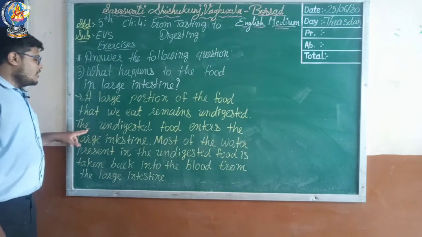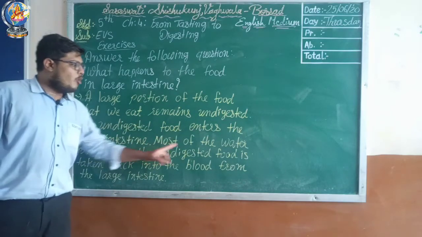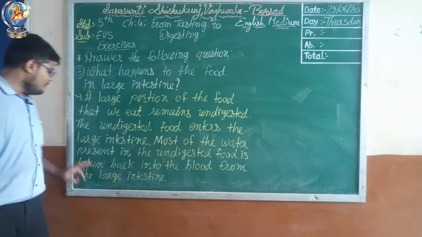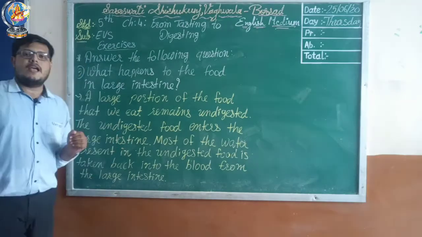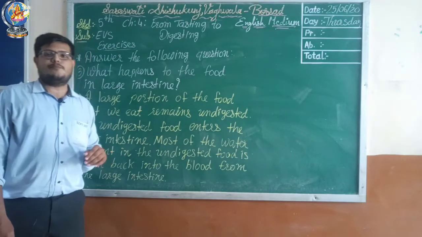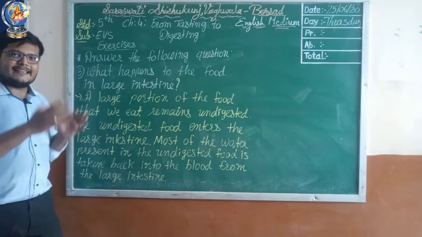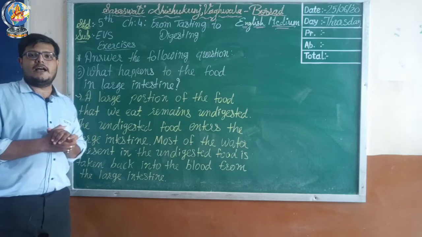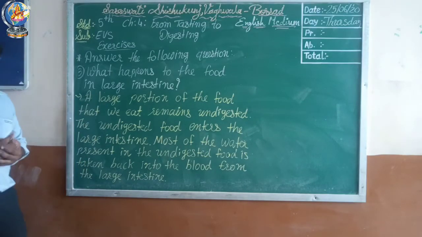Now see here, the undigested food enters the large intestine. Most of the water present in undigested food is taken back into the blood from the large intestine. As I explained in the digestion process, that undigested food will enter the large intestine, and the large intestine will absorb the water present in the food through its walls, right? Check the answer.